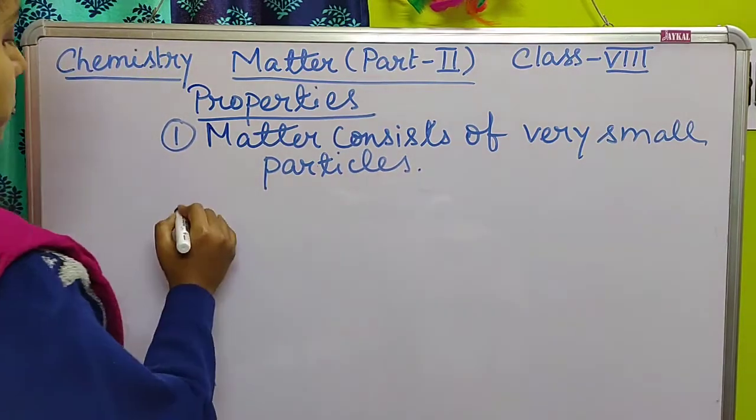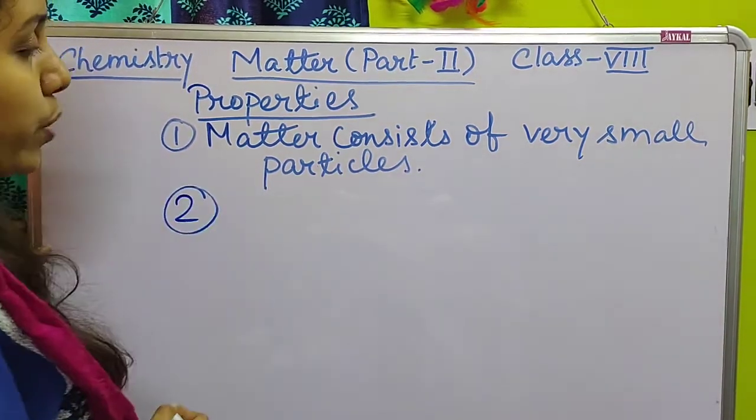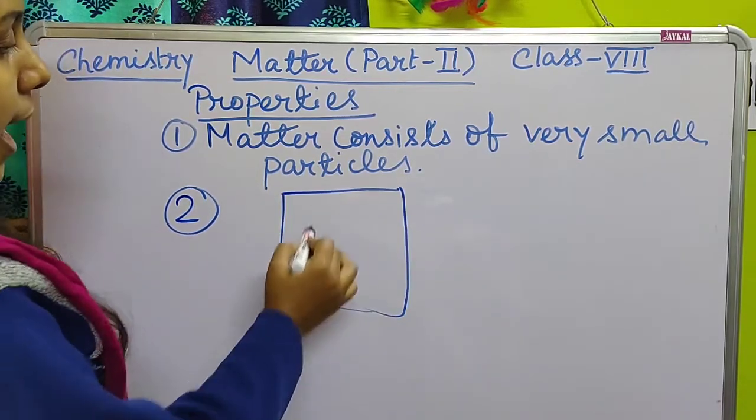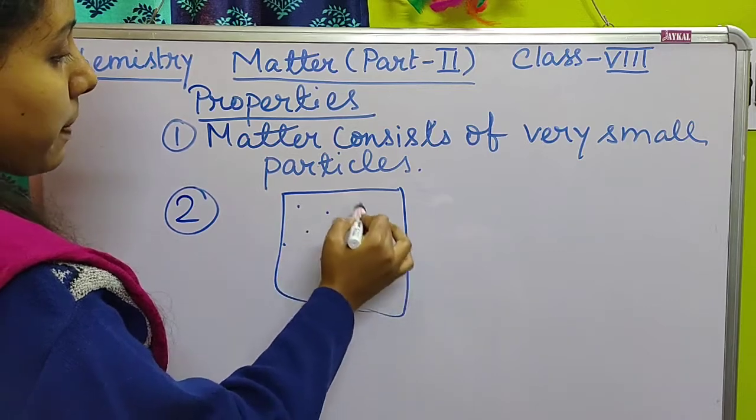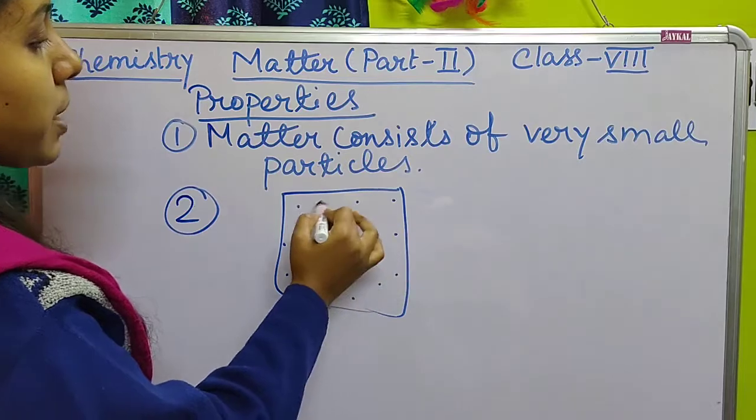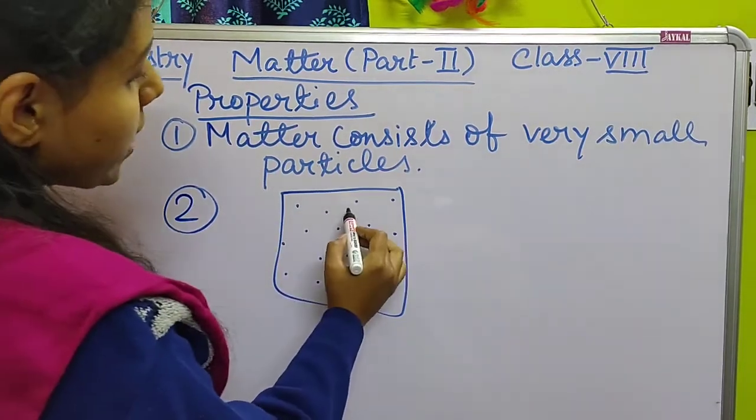Point number 2. All matter has particles in it, and the particles are separated from each other by some distance.